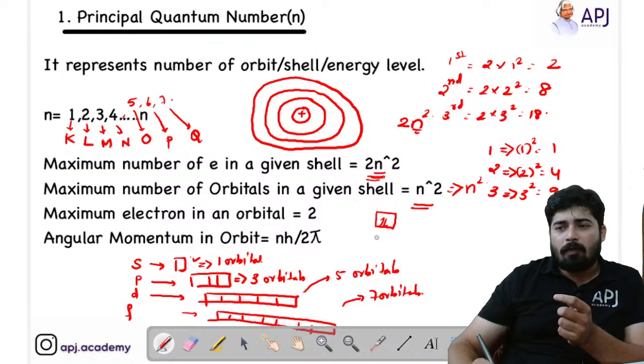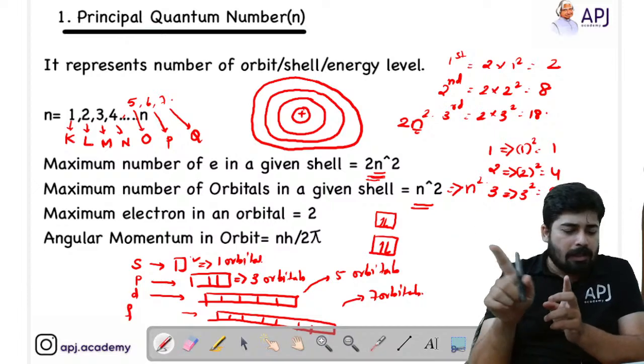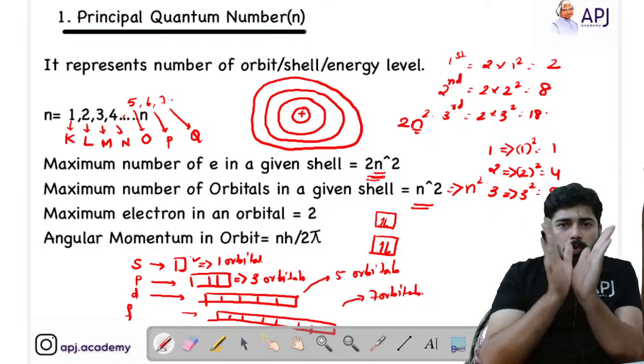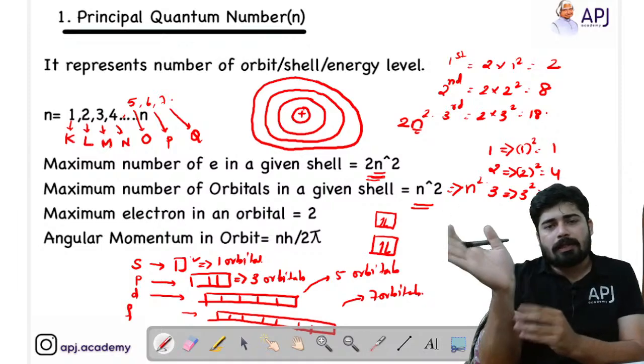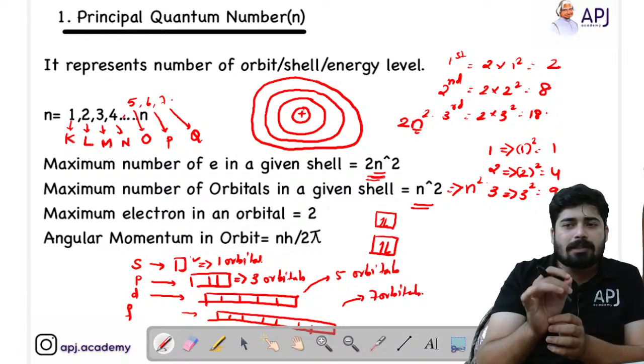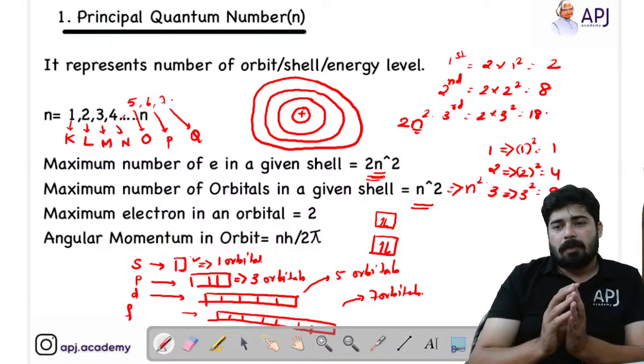That means in one orbital there will be 2 electrons, one having a clockwise rotation and the other having an anti-clockwise rotation. So each box will have a maximum of 2 electrons present. Okay.